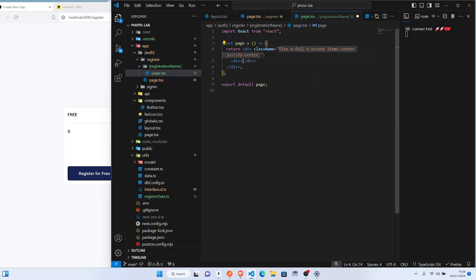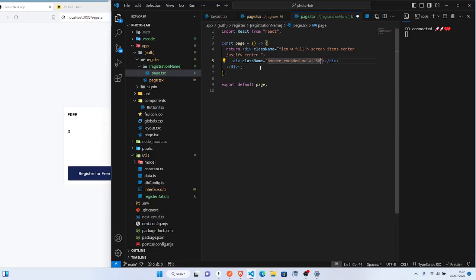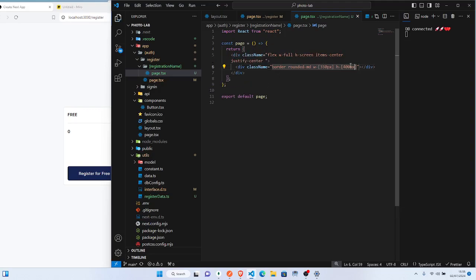Good. Now inside here we'll create a card. So we'll say className, and then we'll say rounded-md. We'll give it a width of maybe 300 or 350px, and the height of something around, let's say, 400px. If need be to increase, we will. Sure. Okay, then we'll come and say p tag.